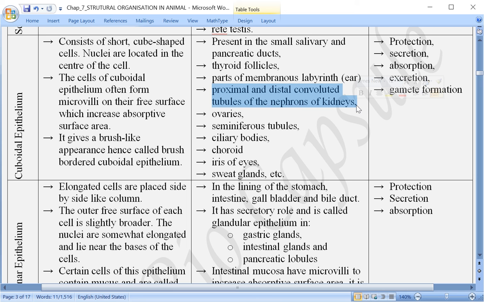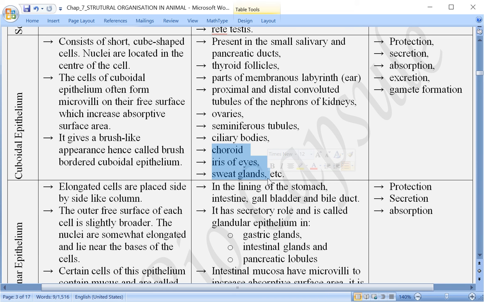Next one, where it is present, is the proximal and distal convoluted tubule of the nephron of the kidney. You understand what PCT and DCT are. Here proximal convoluted tubule, distal convoluted tubule of the nephron. Present also in the ovaries, seminiferous tubule. Sometime back I told about the testis. Then ciliary bodies. The ciliary body is present in our eye, which controls or helps in the adjustment of focal length of our eye, so that we are able to see near objects or far objects. Then again in the eye, the choroid, the iris of the eye, and also it is present in our sweat gland.